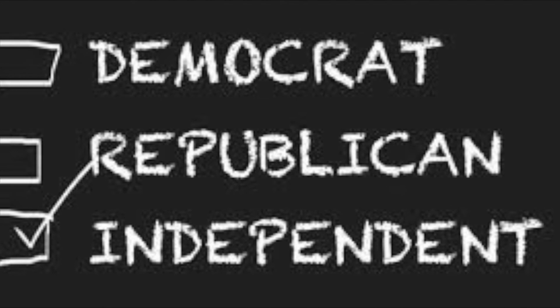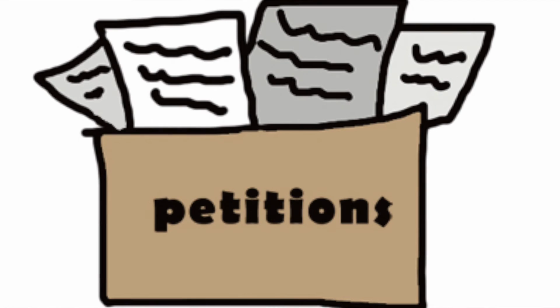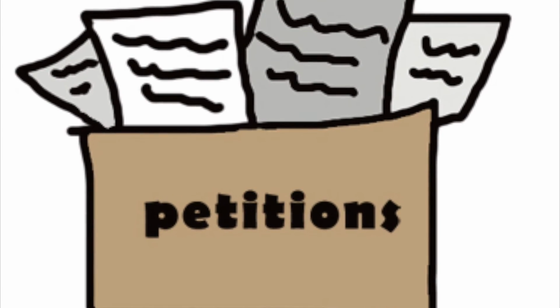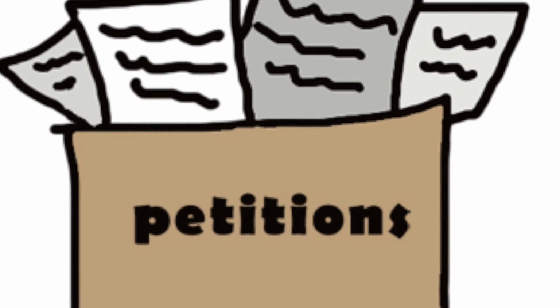The second way an individual could run for president is by running as an independent. These individuals could get their name on the presidential ballot if they are able to collect 880,000 signed petitions from each state.